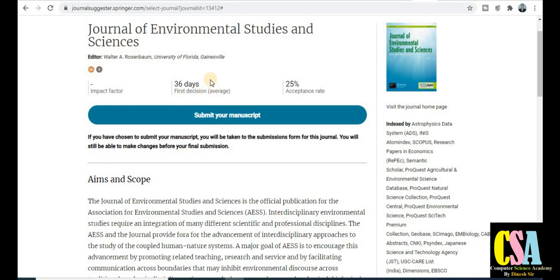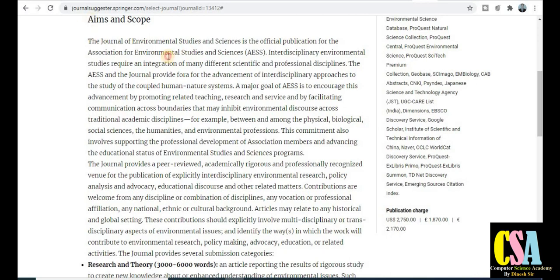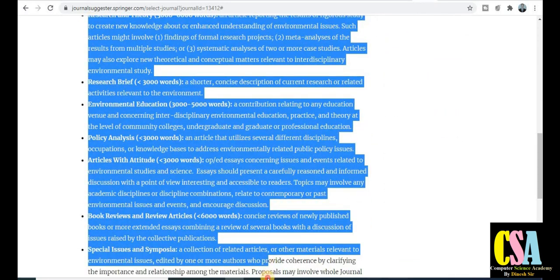Next category of the journal is the Springer category, Journal of Environmental Studies and Sciences. So you will get the notification within 36 days. So most probably you will get the notification within 1 month, and the acceptance rate of this journal is 25%. So the chances of your research article acceptance are good. And what types of topics are covered by the journal you can see in this section. All the topics are given here.